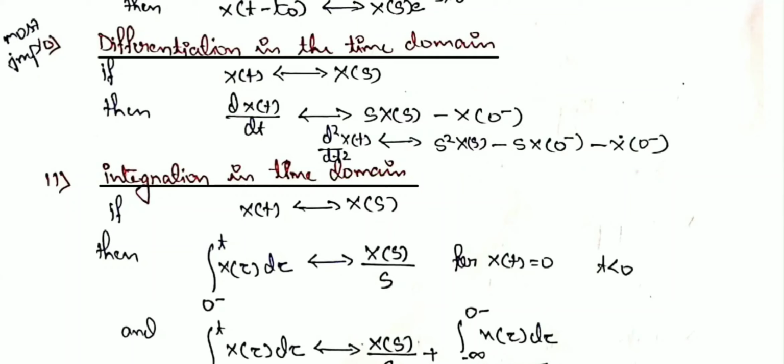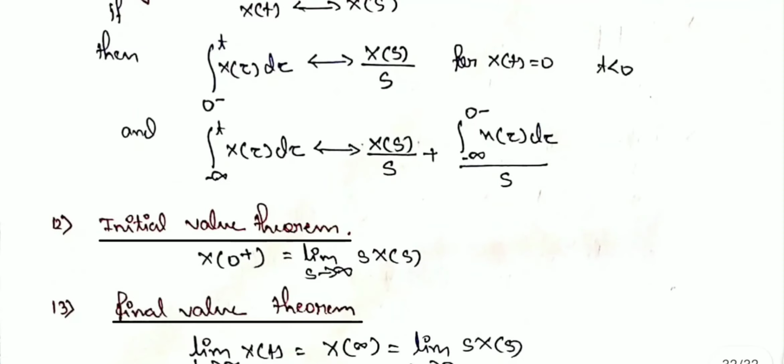Similarly, when we integrate this signal, then again it is just divided by s, and the initial value term, the integration from minus infinity to 0 of x(tau), is also divided by s.